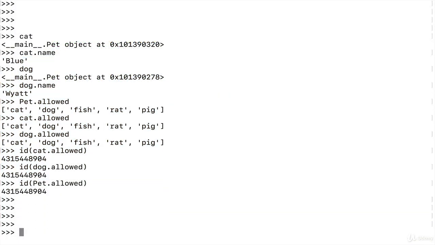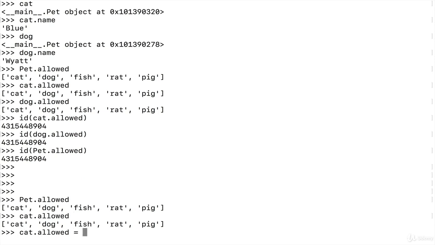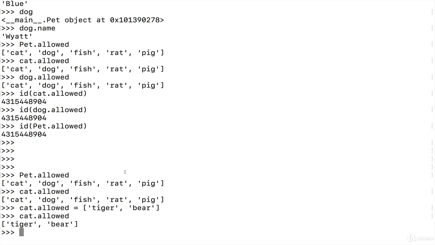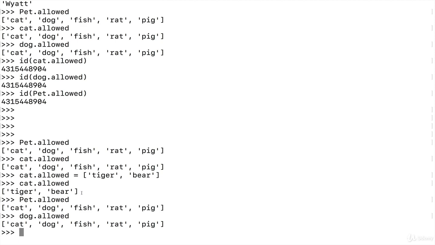But the moment I do something like this, so we have pet.allowed already, this list, and we have cat.allowed. If I changed cat.allowed to now be a list that just contains tiger and bear, like this, and I look at cat.allowed, it's now tiger and bear. And if I look at pet.allowed, they're not the same thing anymore. So what I've done is actually made an instance attribute called allowed and set it to this only on cat. So dog.allowed is still referring to the class attribute.